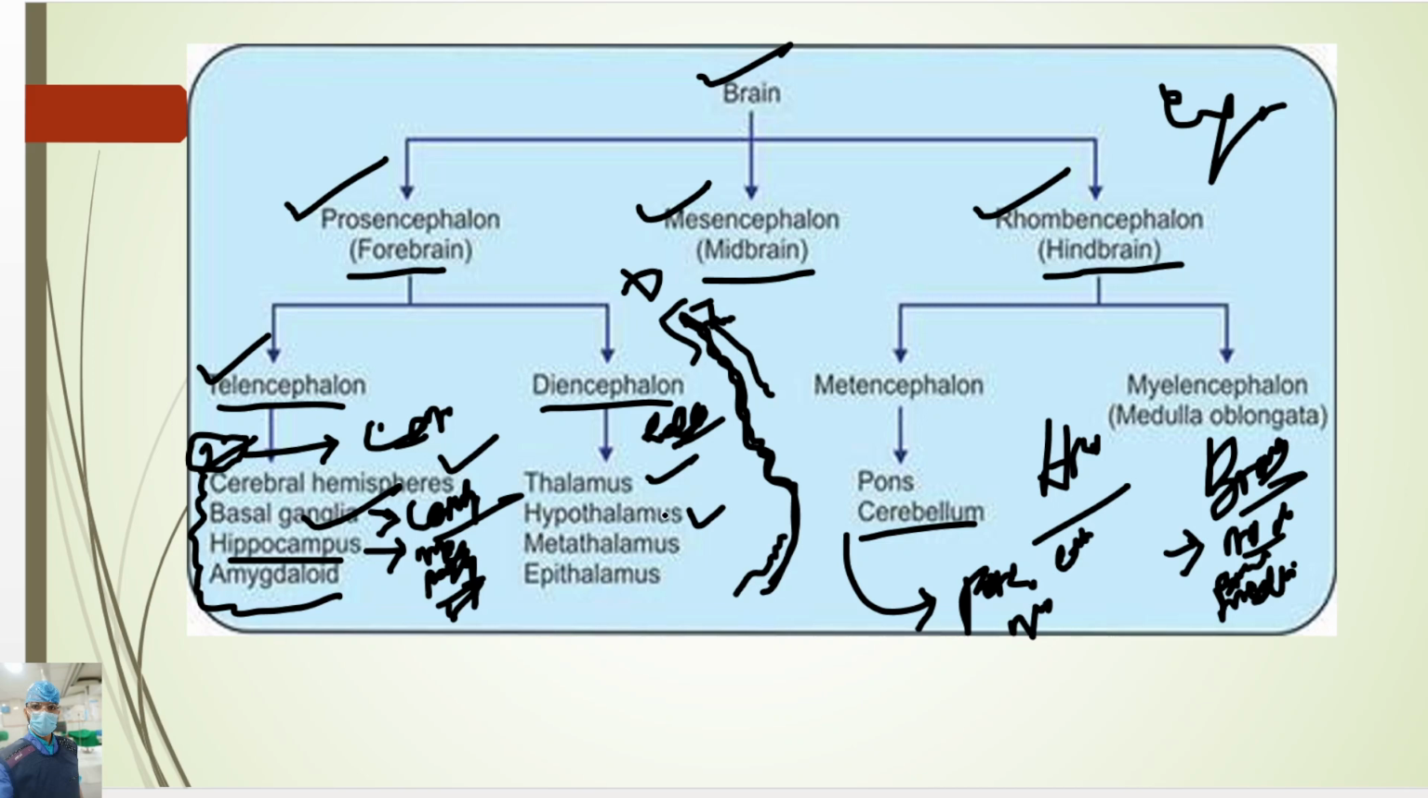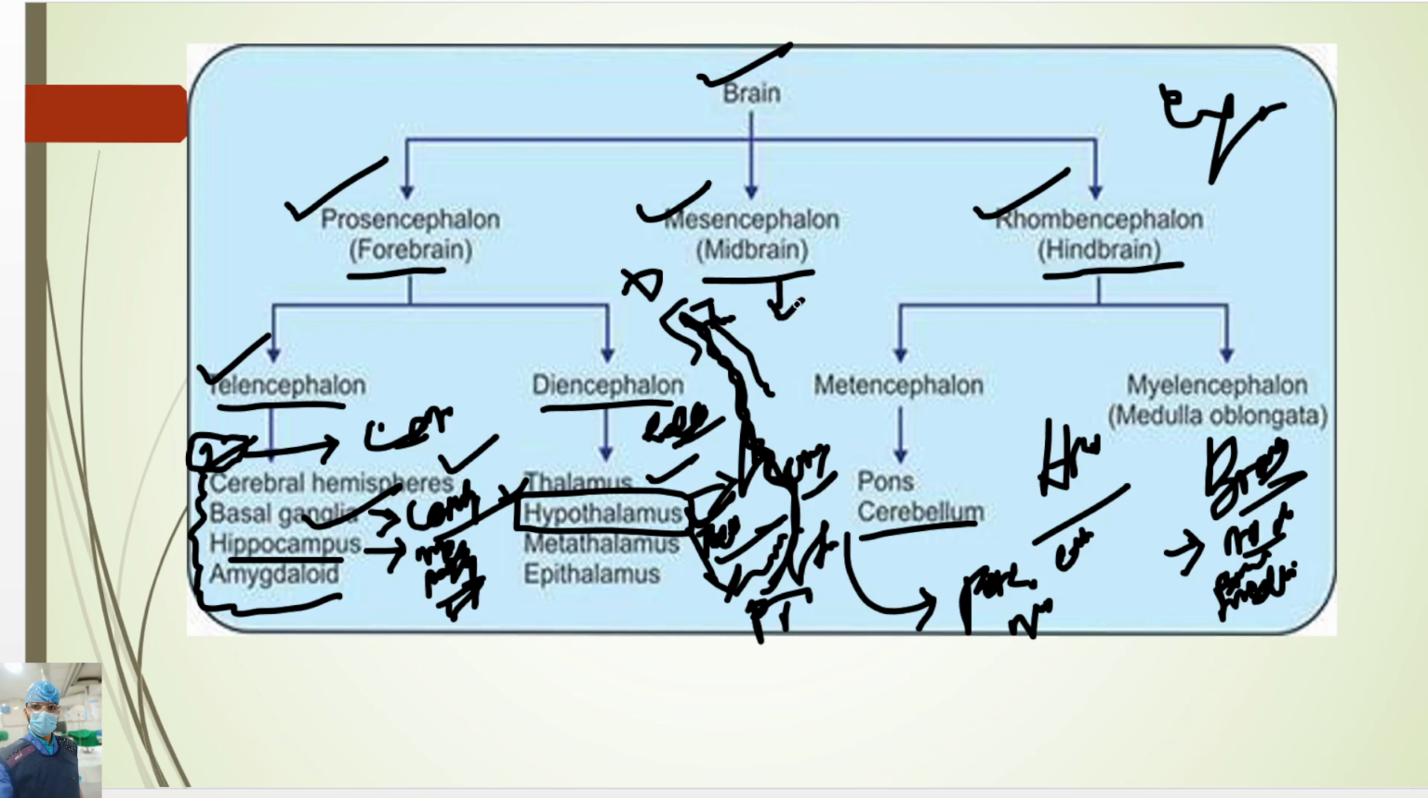Then the hypothalamus. The hypothalamus is a hormone-stimulating organ. It stimulates the pituitary gland to secrete hormones, the anterior and posterior pituitary. The hypothalamus also secretes hormones like oxytocin and ADH, which are released by the posterior pituitary gland. Then the metathalamus and epithalamus.